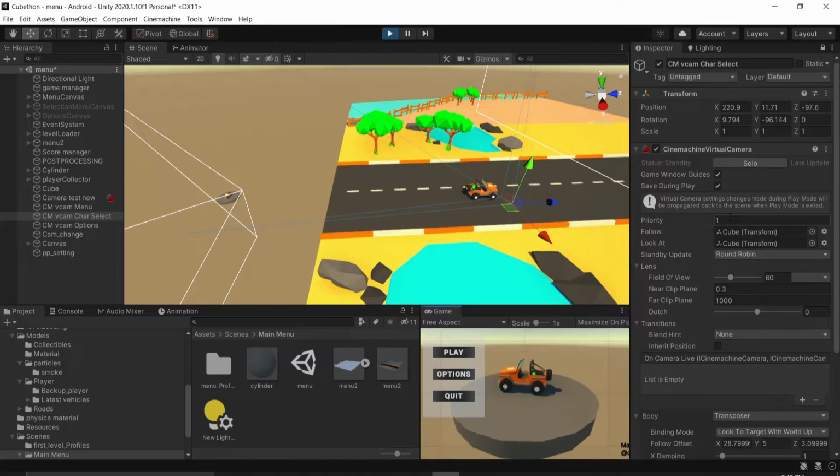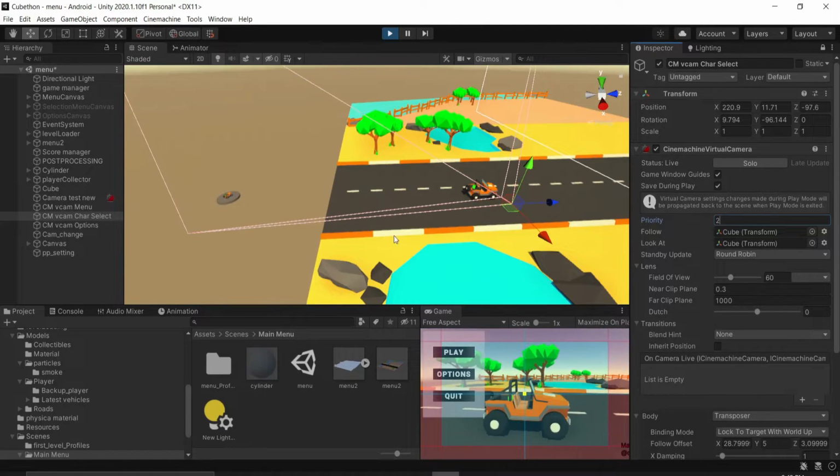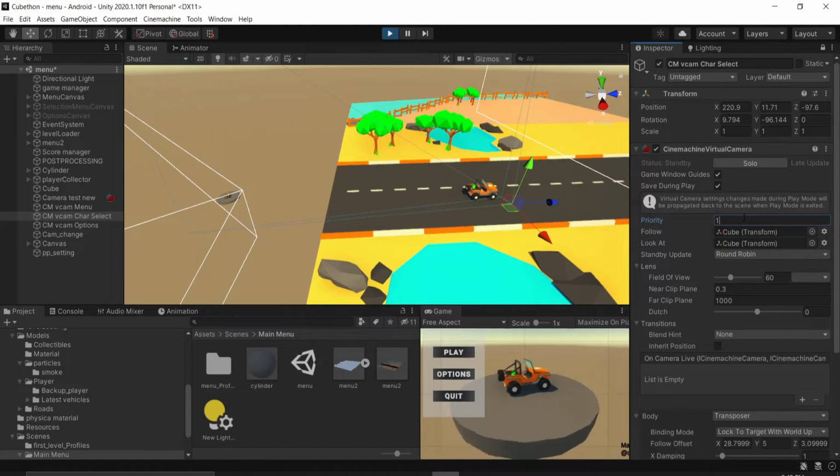You can see the demo example where I have selected two cameras, and if I change the priority, then the first camera will be moved to the second camera, and if I change back its priority, then it will swap back to its previous position.